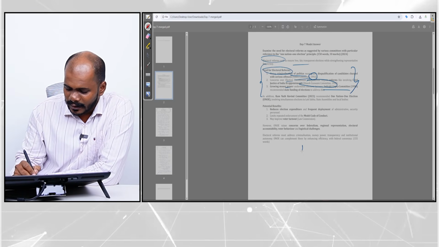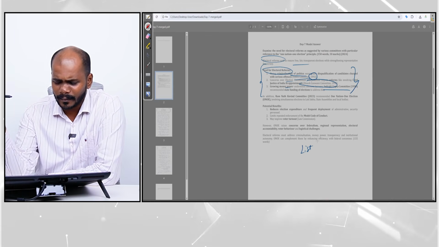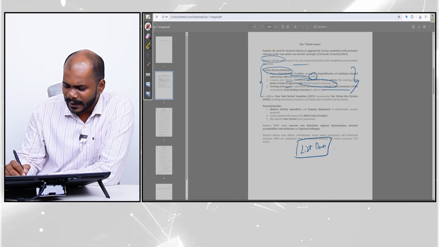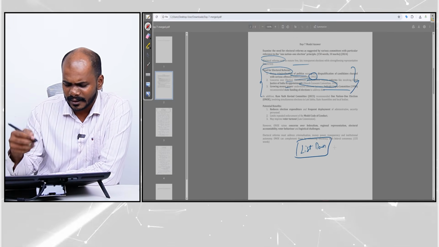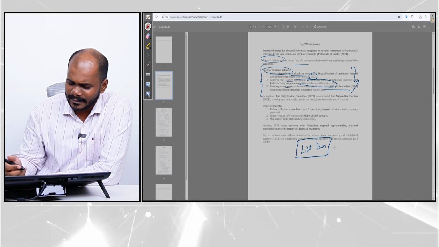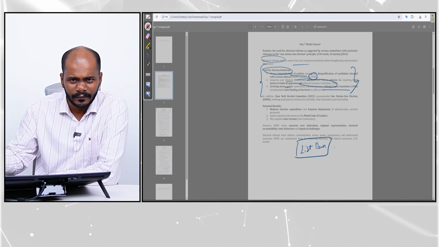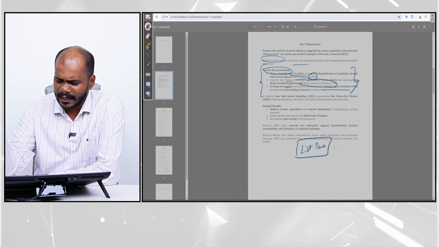See, if it is listing down, most of the answers which we saw today were written as lists. Imagine there is a question asked by UPSC that asks us to list down the recommendations of various committees towards electoral reforms. Your answers would be correct. Most of the answers would be correct.